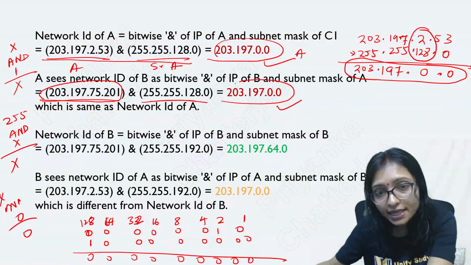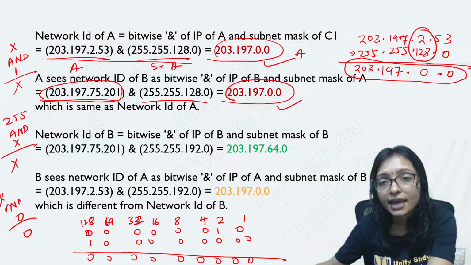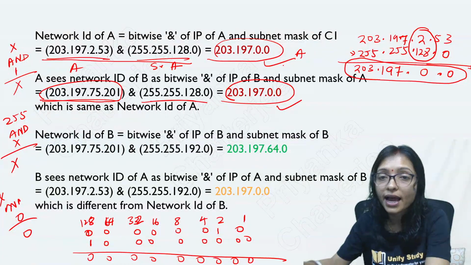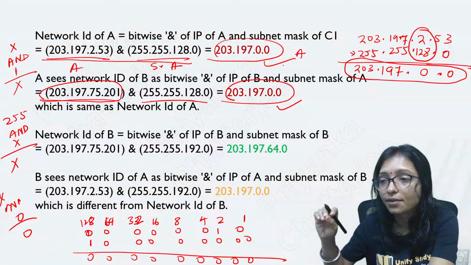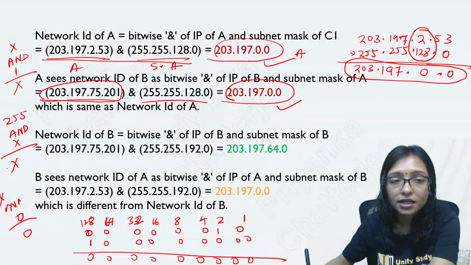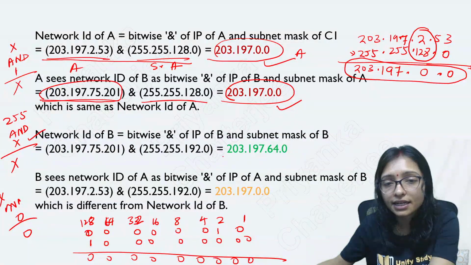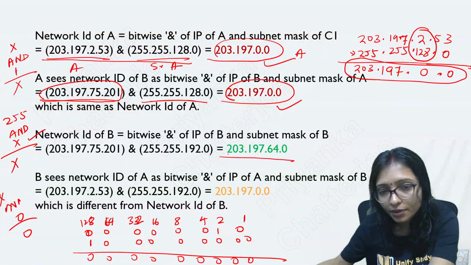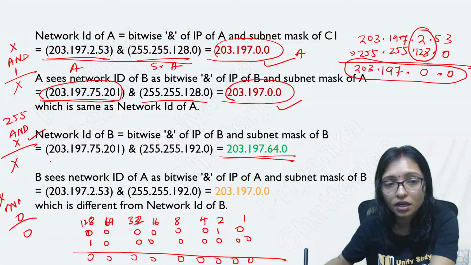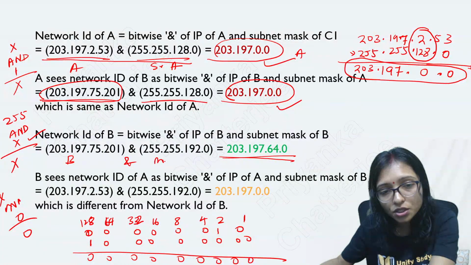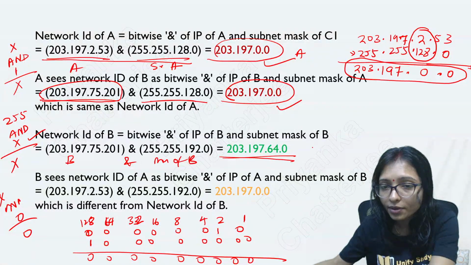Now I am getting the same net ID, which means A is assuming that B is in my same network. But when B is doing it, it is getting a different result. B is doing the AND operation with this one. So it is the IP address of B and it is the mask of B. So I am getting this.